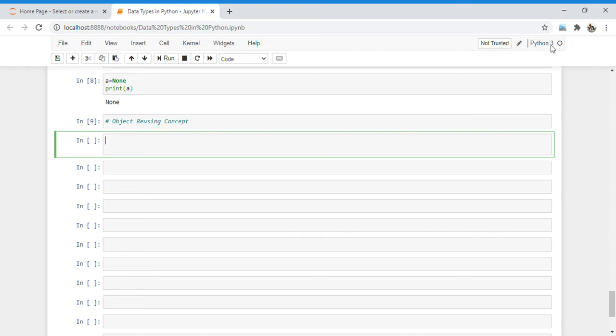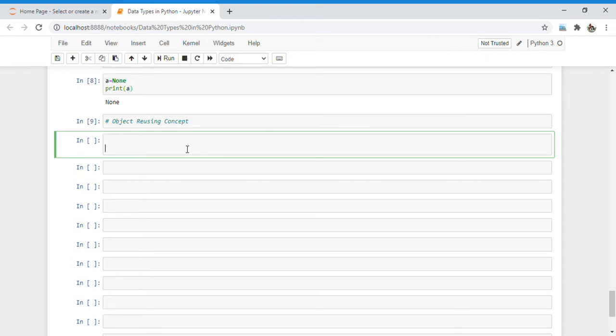In the last couple of videos, we saw about the data types in Python. Now today we are going to discuss a new concept called the object reusing concept. This concept is applicable to four data types out of the five fundamental data types. And these four data types are integer, float, string and boolean.